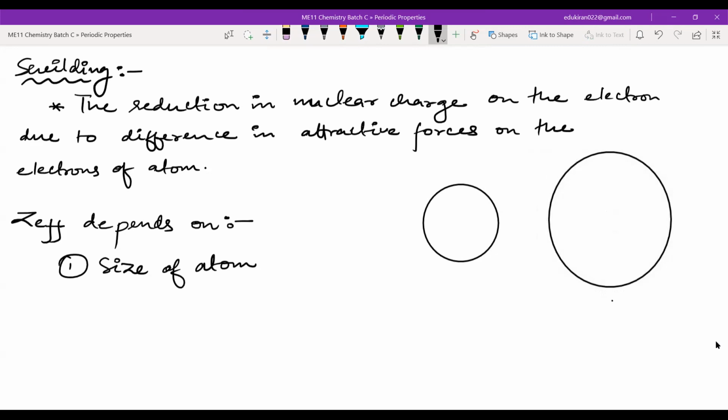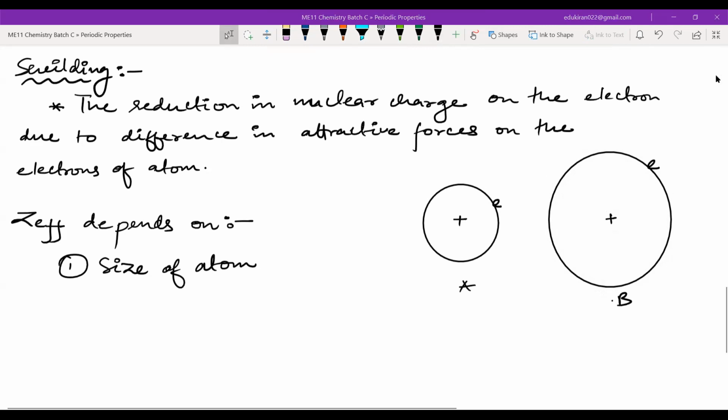Now tell me, you have an electron here. There's a positive charge here, and a positive charge here, and you have an electron here. Which will be experiencing more attractive forces, A or B? A. Attractive force is more in A, yes. And shielding will be more in B, right?